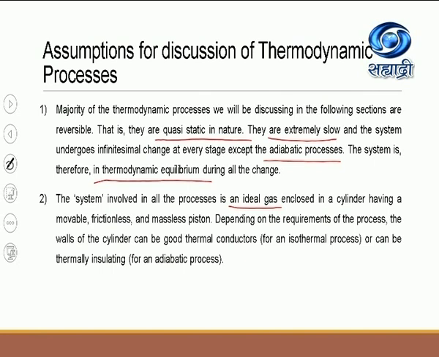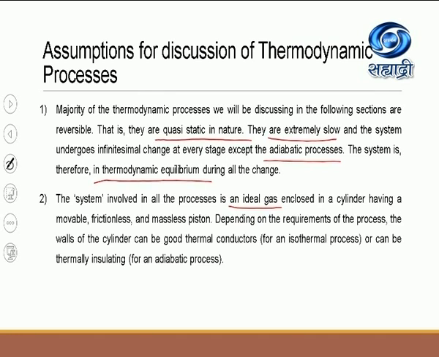Once again, I would like to emphasize the ideal gas, which you have already done in the previous chapter, chapter three, kinetic theory of gases. What is an ideal gas? A gas in which there are no intermolecular forces of attraction is called an ideal gas.